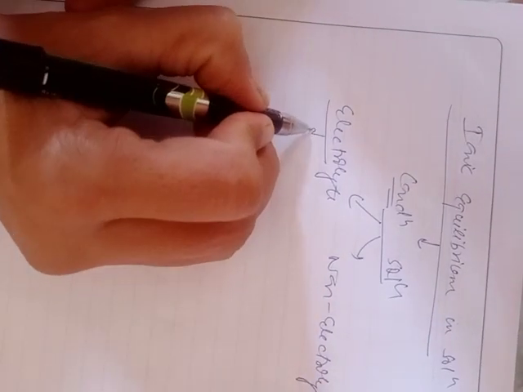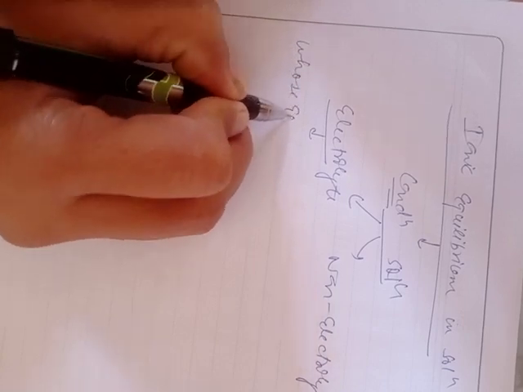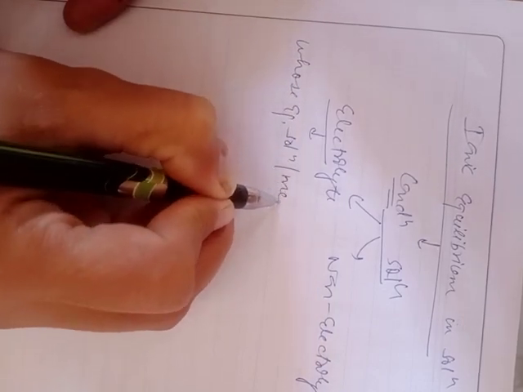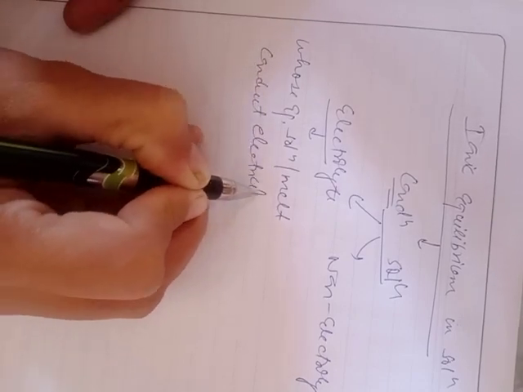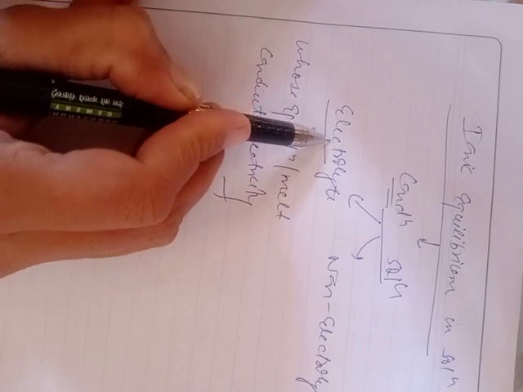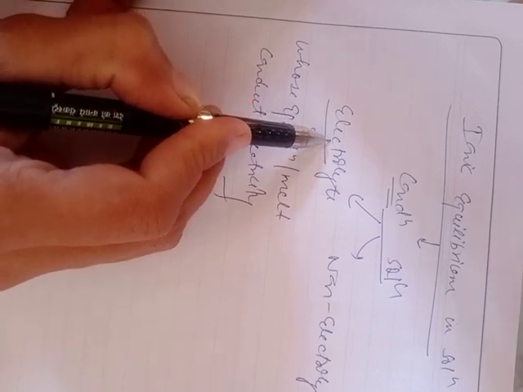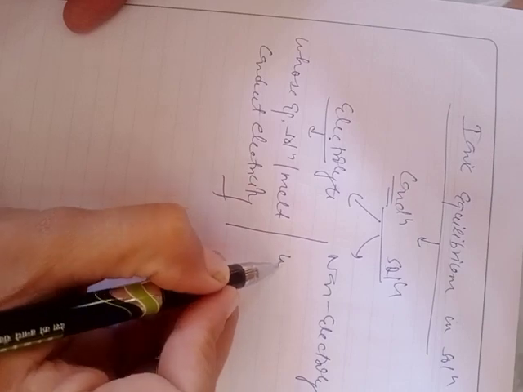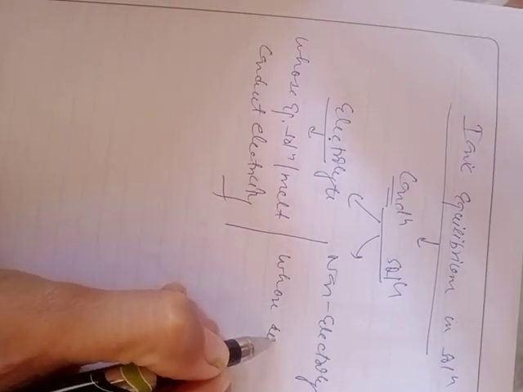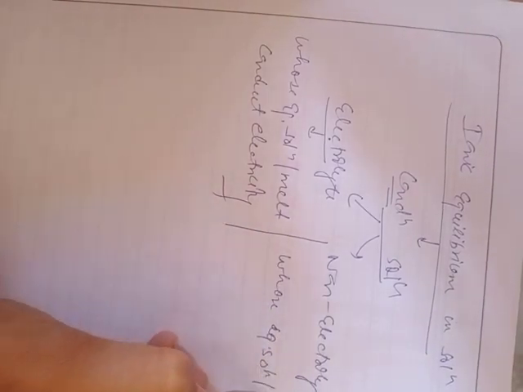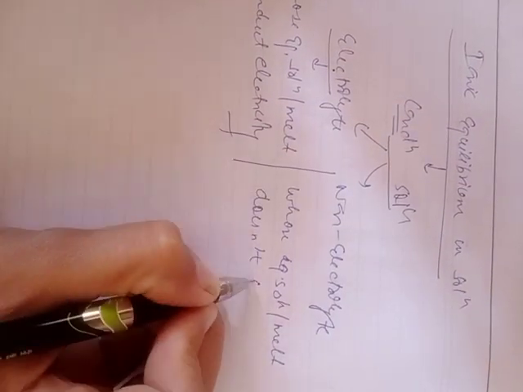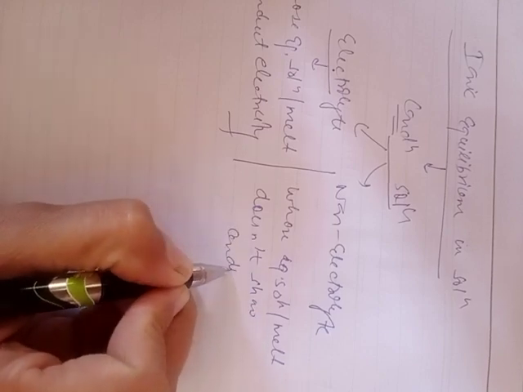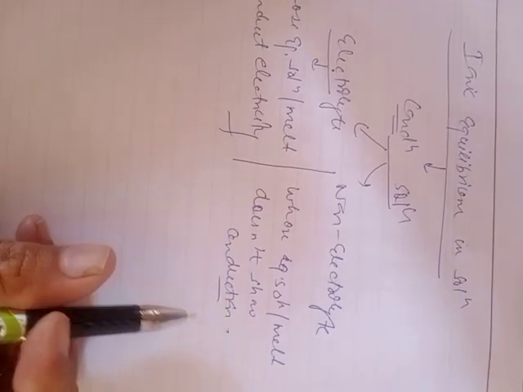The name clearly indicates that compounds whose aqueous solution or melt conducts electricity are termed electrolytes, and such compounds are electrolytic in nature, whereas compounds whose aqueous solution or melt does not show conduction of electricity are termed non-electrolytes.